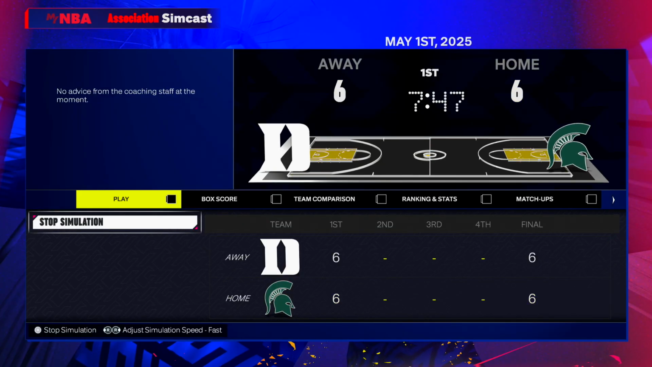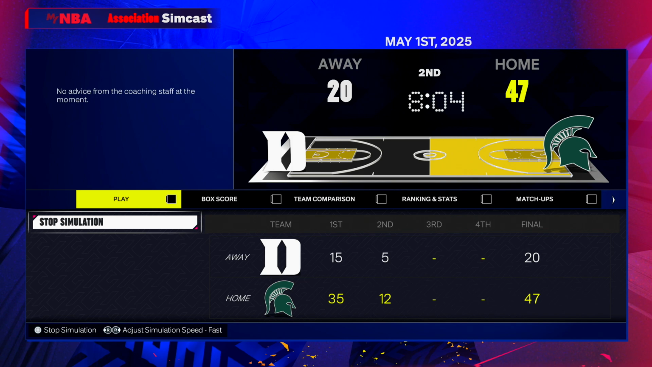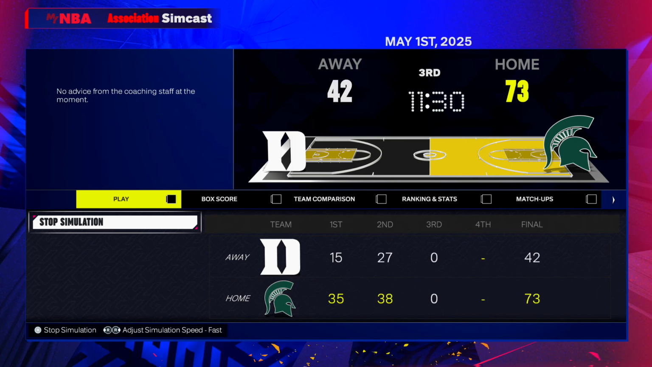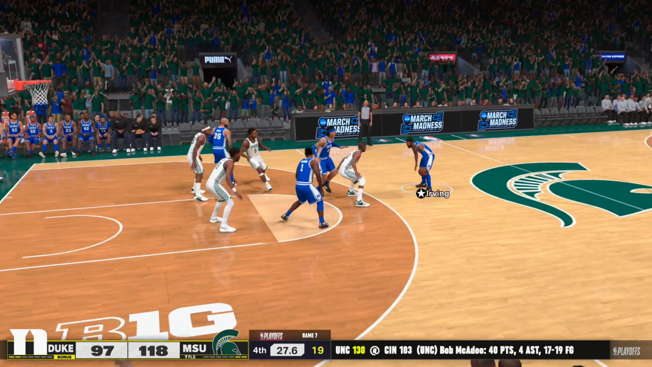A classic rivalry right here. Actually, is it Duke, Michigan State? I don't know college basketball enough. Whoa, Michigan State is up by 1 million. Oh, no, what? Duke, are you kidding me? Wow. I mean, Michigan State is good. I knew this was going to happen.